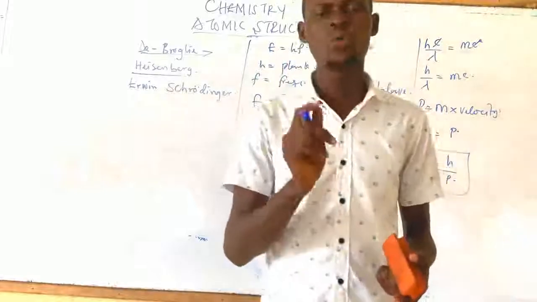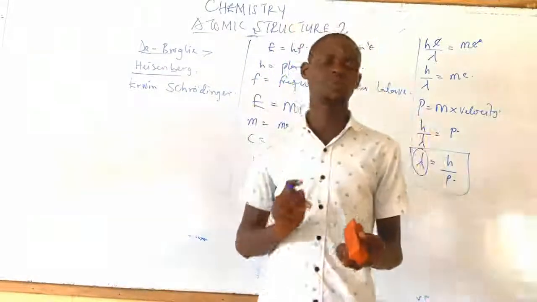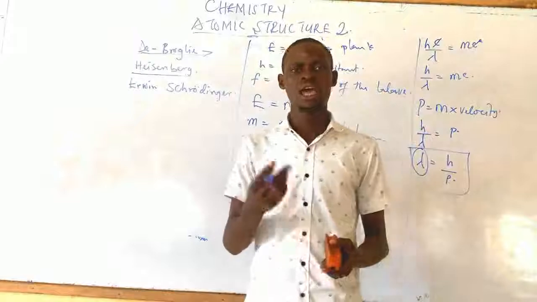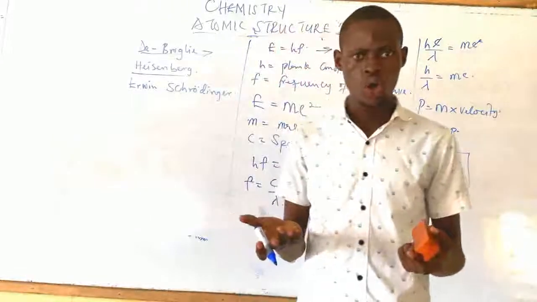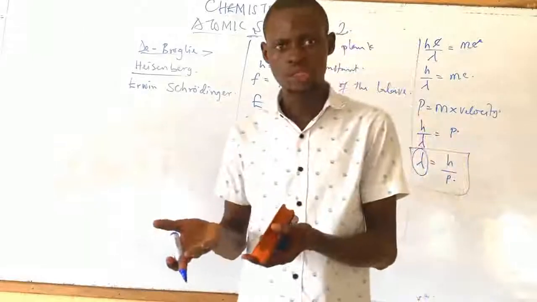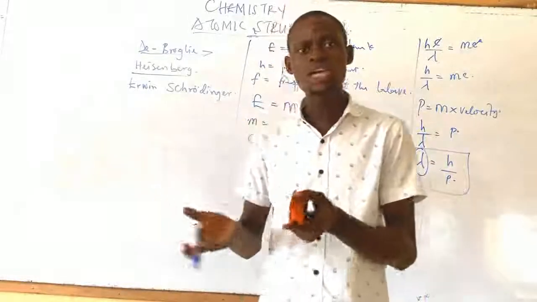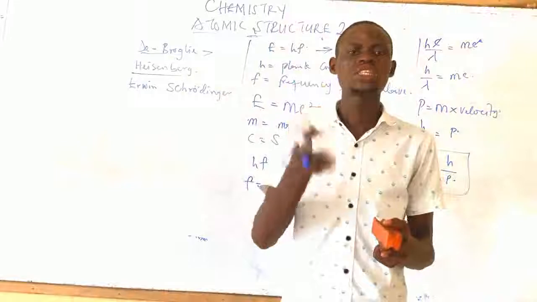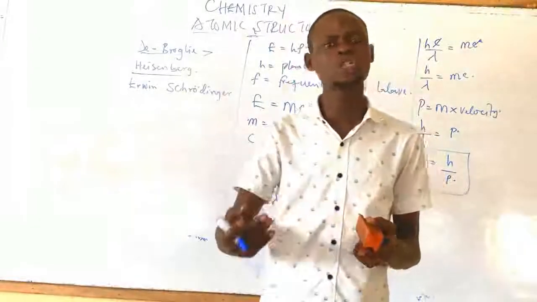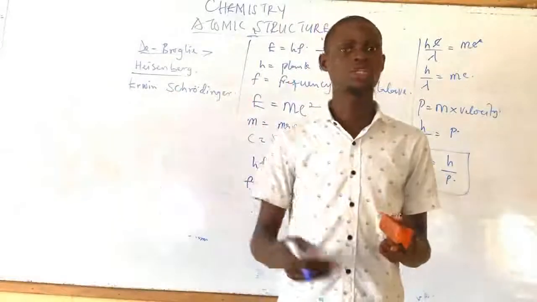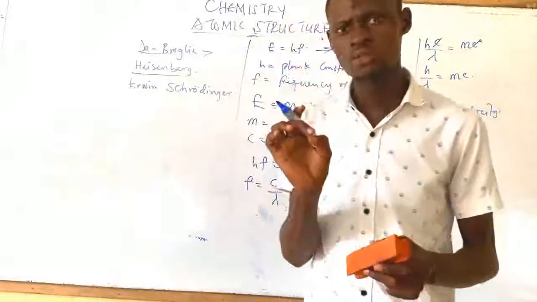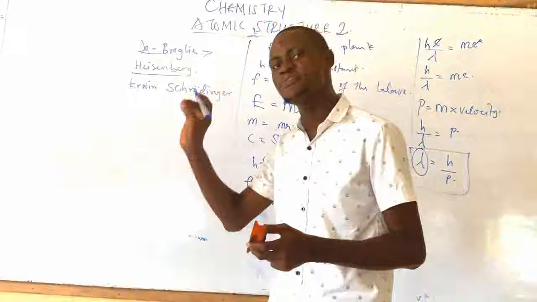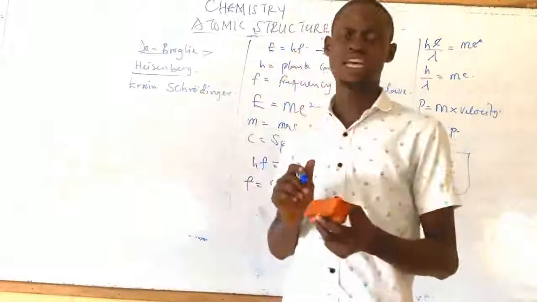Heisenberg principle was known as what? An uncertainty principle. What does it say? It said that it is impossible to know the momentum and the position of an electron simultaneously. Simply means, if you know the momentum of an electron, then you can never know the position of the electron.